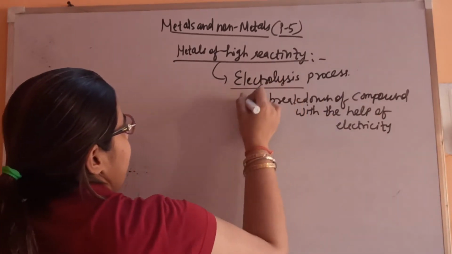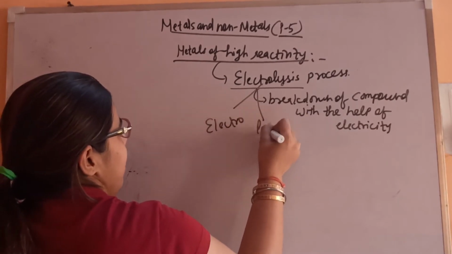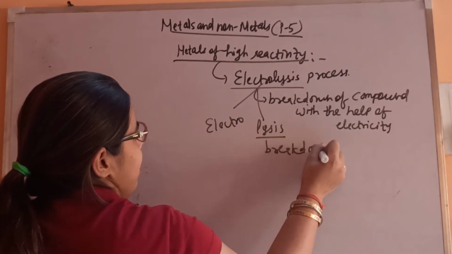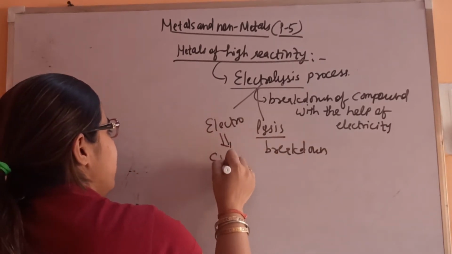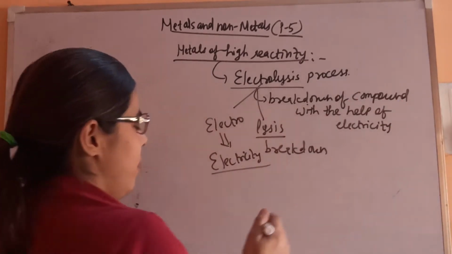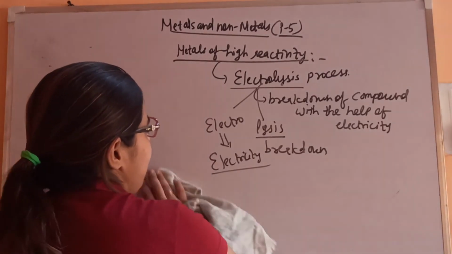Electrolysis consists of two words, electro and lysis. Lysis means breakdown and electro means electricity. So that's why it is the breakdown of a compound with the help of electricity. So let's see the complete process.